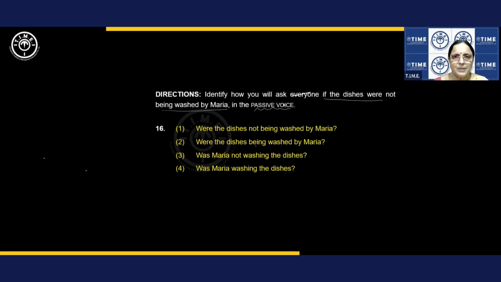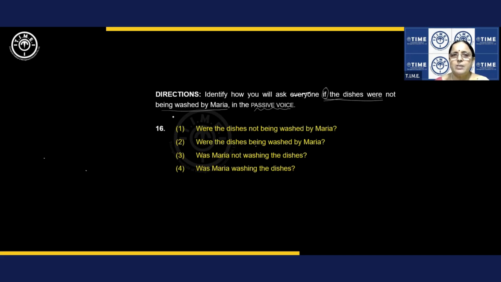You understand? And that active voice sentence should have the meaning of if the dishes were not being washed. So if you know how to change from direct to indirect, dear student, if is used with auxiliary verbs. You have auxiliary verbs only here, very simple and straight.